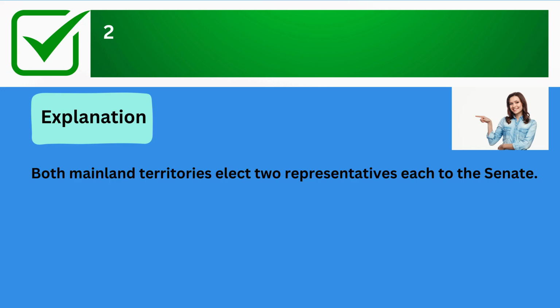The correct answer is 2. Explanation: both mainland territories elect 2 representatives each to the Senate.